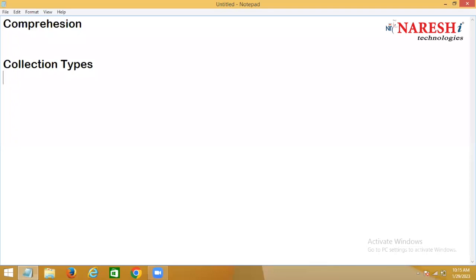As you know, Python has how many collection types? Can you answer? How many collection types are there in Python? Okay, 14. Okay, generator. Collection types I'm asking here. How many collection types are there? Yes, very good response.